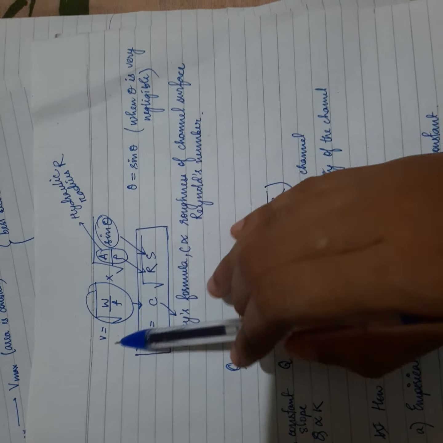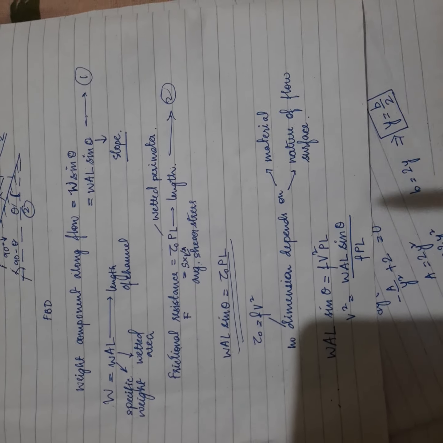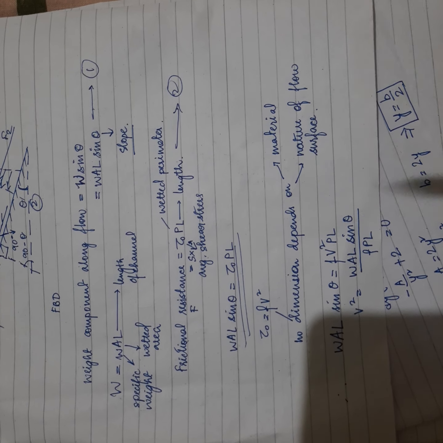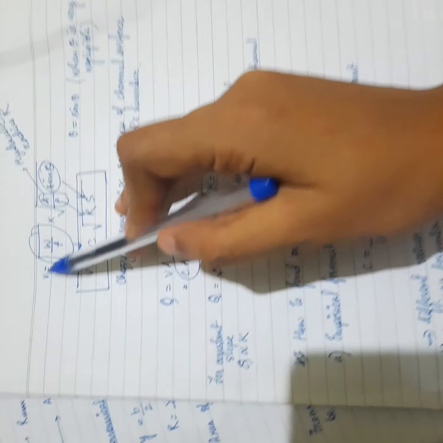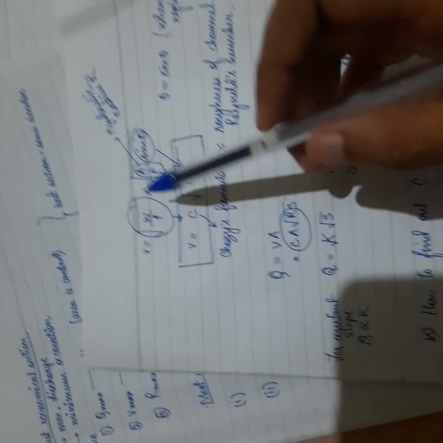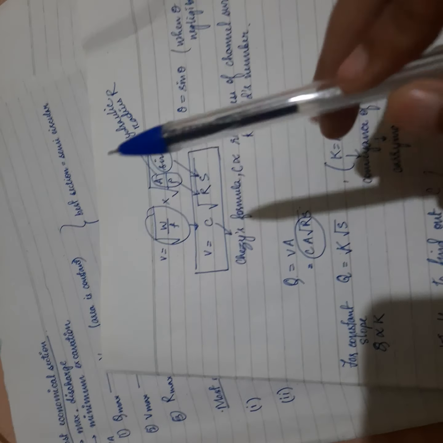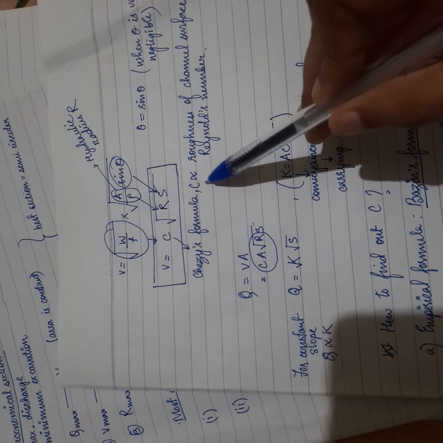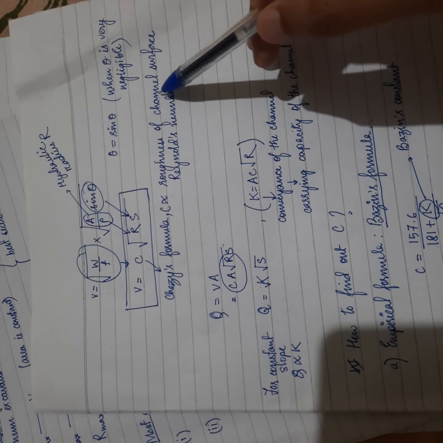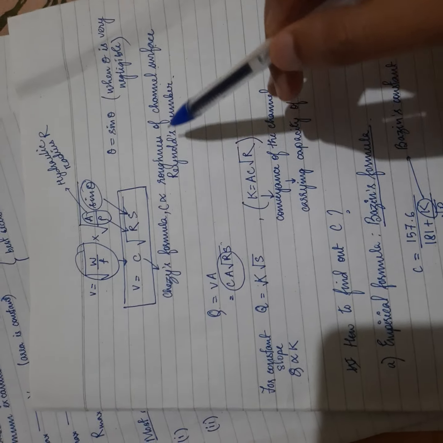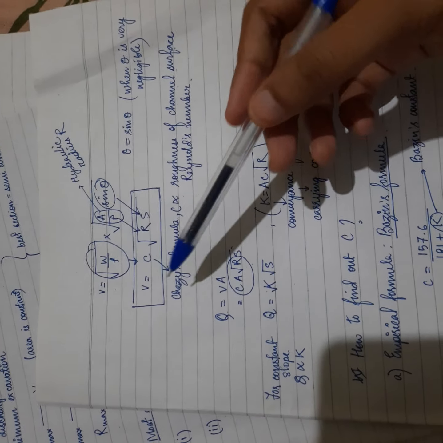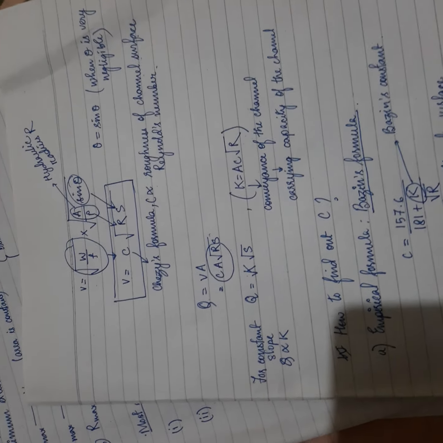What did we do? We cancelled L, took A by P out, took W by F out, kept sin theta with A by P, and took the square root. So this term root over W by F is C. C is called the Chezy constant. So the Chezy constant is dependent upon the roughness of the channel surface and the Reynolds number. Roughness, because it is related to friction. Friction is related to roughness.